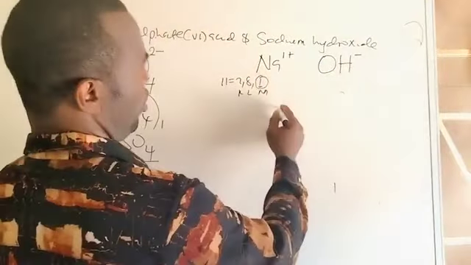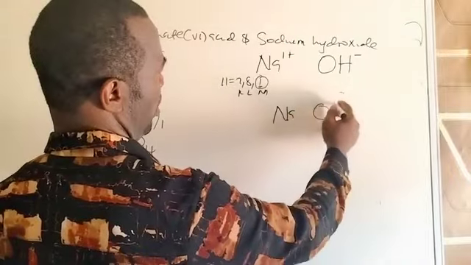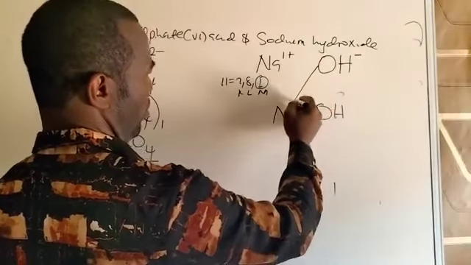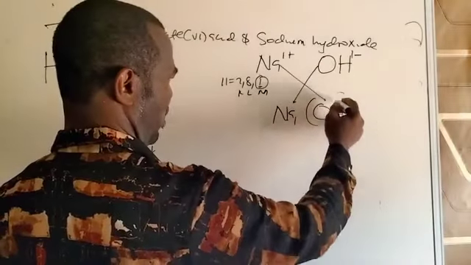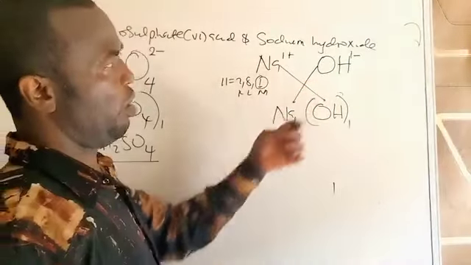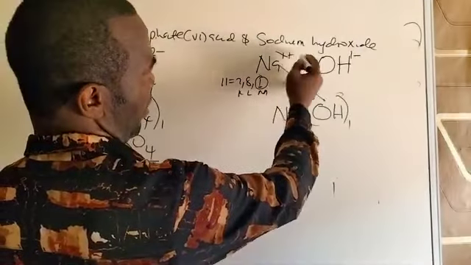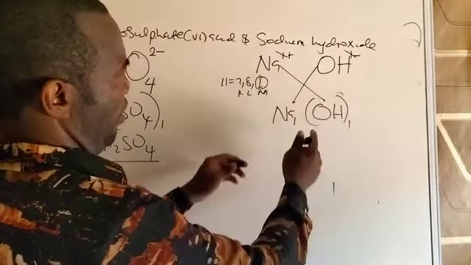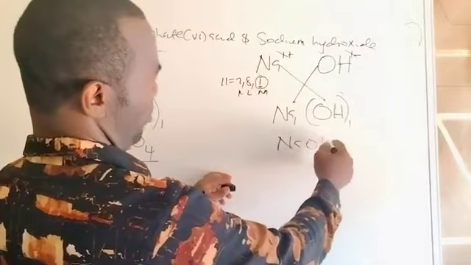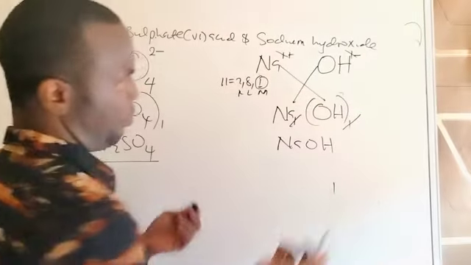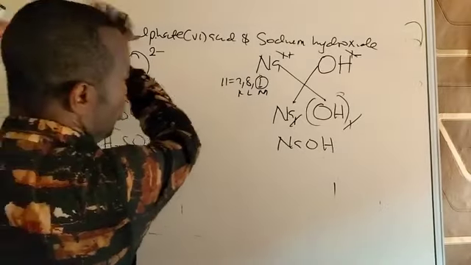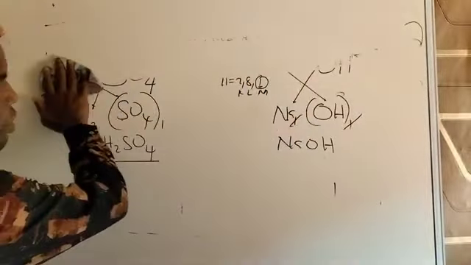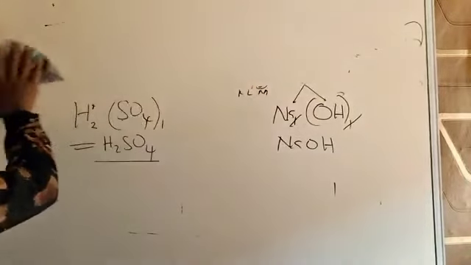So having done that, we now exchange the unlike charges. 1 goes to sodium, here is 1, and 1 goes to the bracket 1, the radical. Or you can just cancel the 1 because they're equal and join them together. You have the same NaOH, because the 1, 1 are equal, they cancel themselves. So having obtained the right formulas, we can now write the equation of the reaction between the two of them.